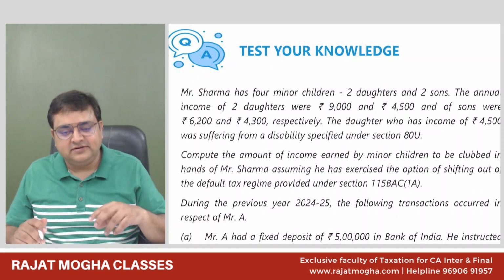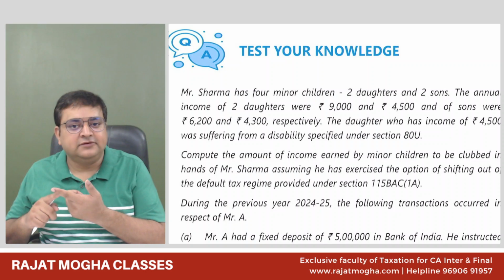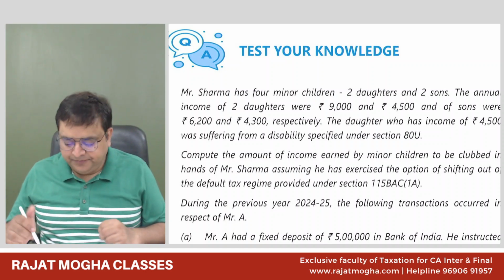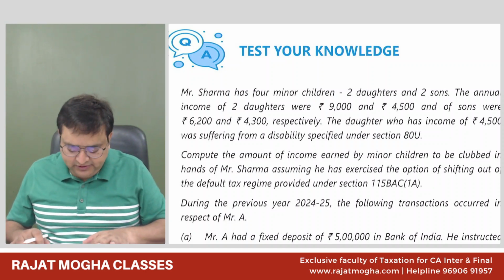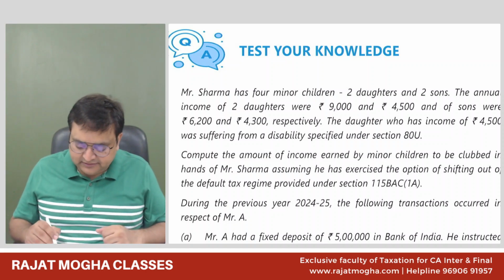But if somebody else is disabled who is dependent on them, then who is dependent? Spouse or children, brother, sister, or parents. Correct? So if they are disabled, then 80DD. So right now, I don't think that we have to do deductions. We have to do clubbing right now. Let us see what they are asking us.